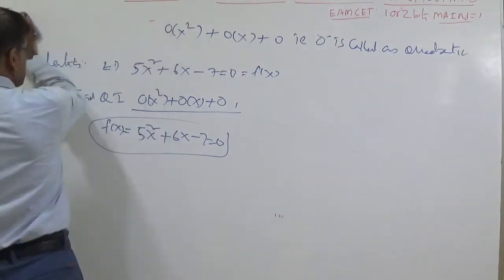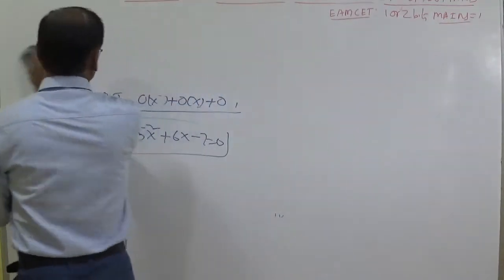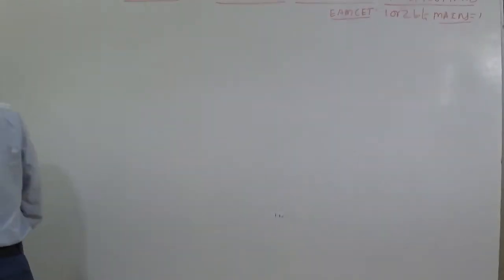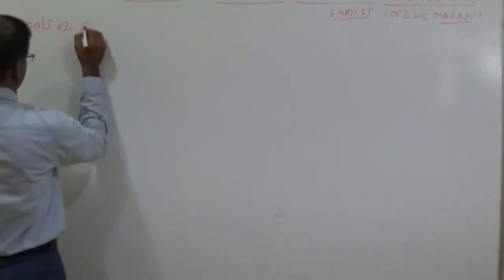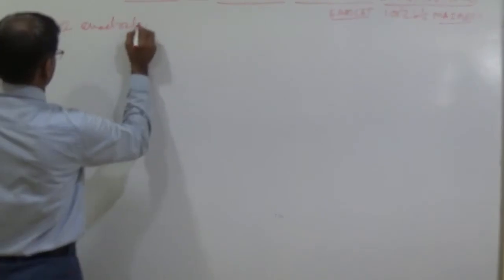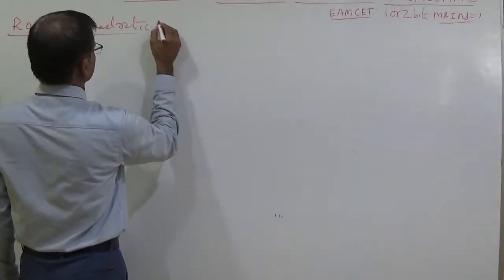Now let us calculate the roots of quadratic equations. Finding the roots of quadratic equations, put a side heading: roots of quadratic equations. Expression, right?